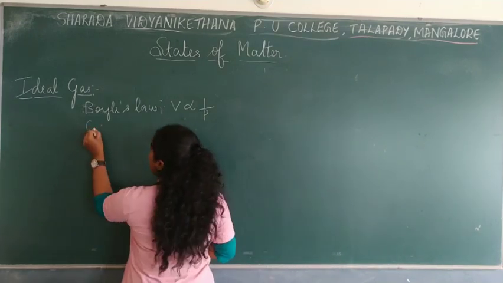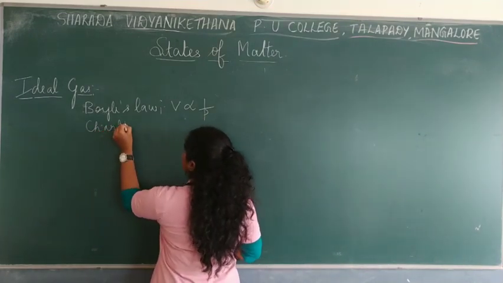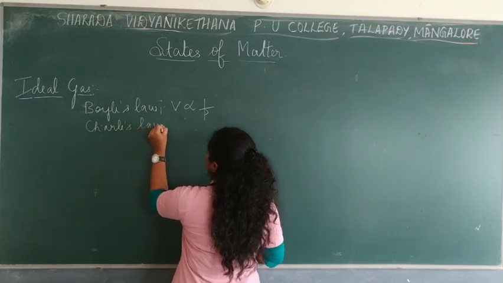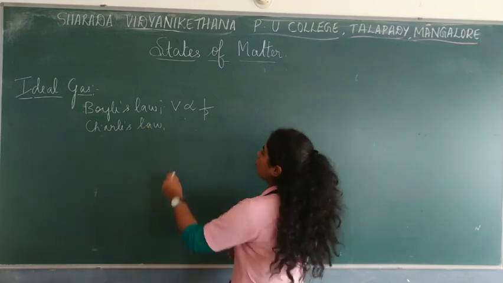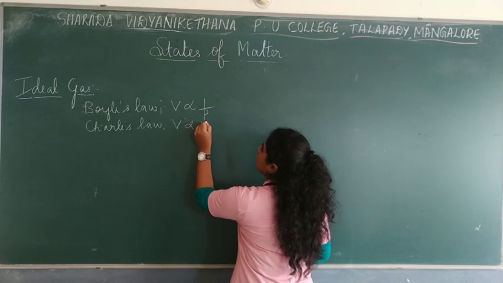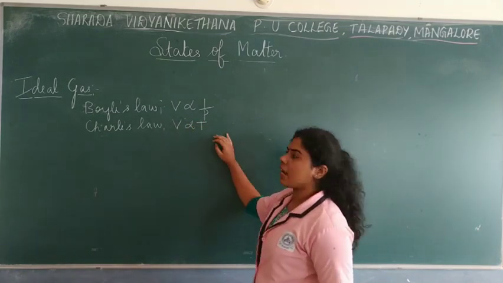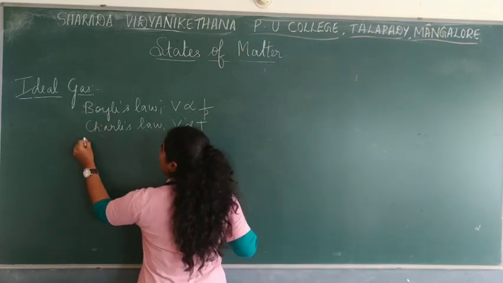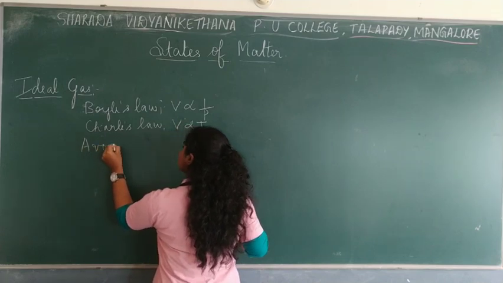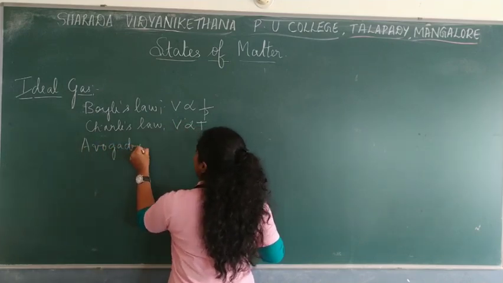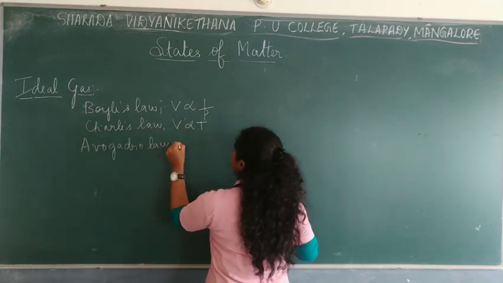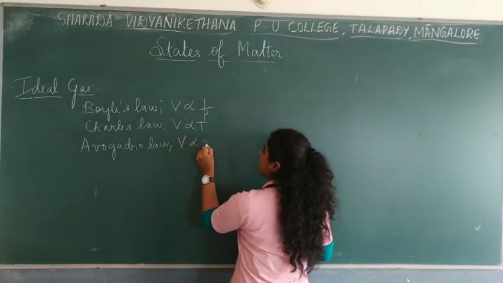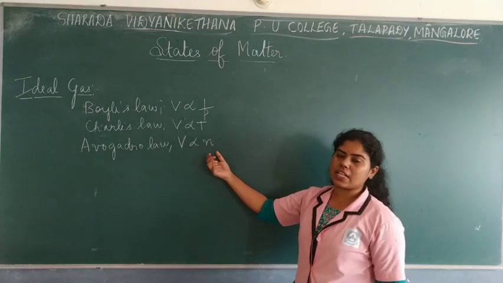Then we have Charles' law, which says that volume is directly proportional to temperature, right? And the Avogadro law, which states that volume is directly proportional to the amount of gas.